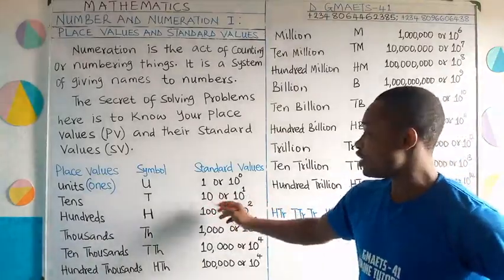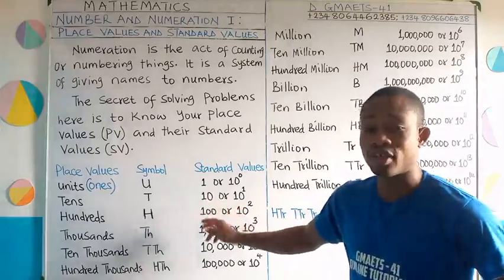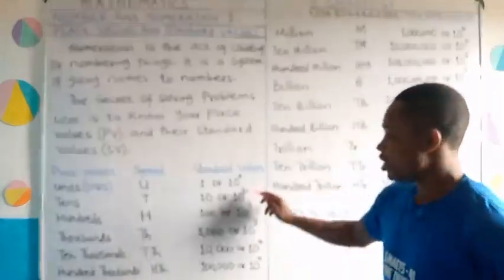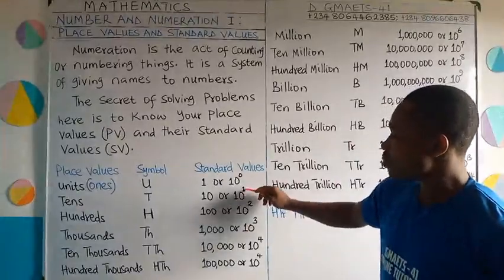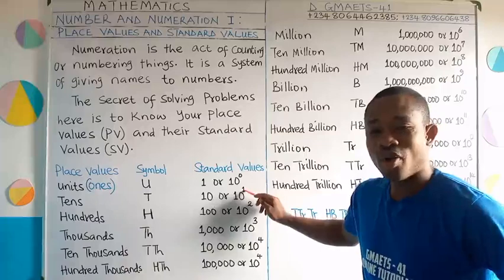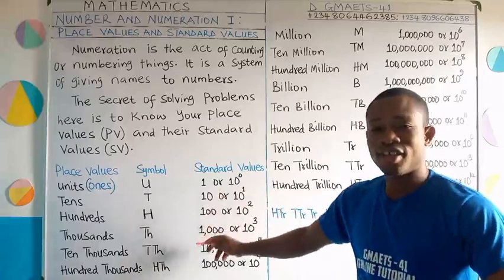That is to say, if you have the number 10, how many zeros do you have there? Just 1 zero. Is that okay? That's why it is 10 to the power of 1. So this power is actually the number of zeros you have in a number.